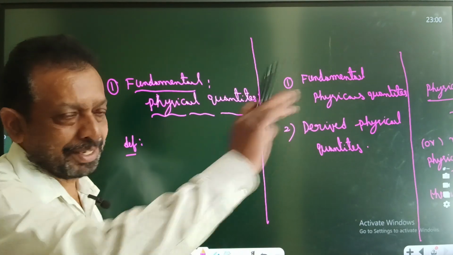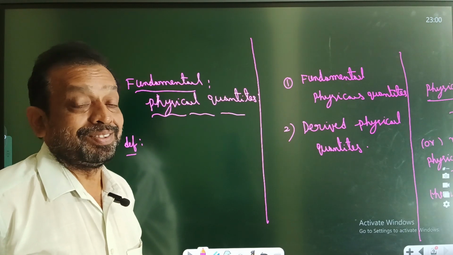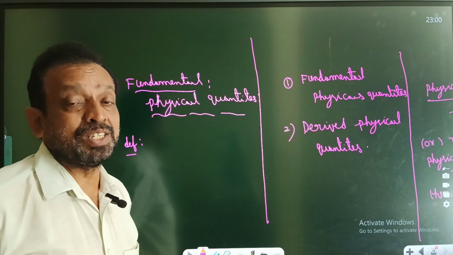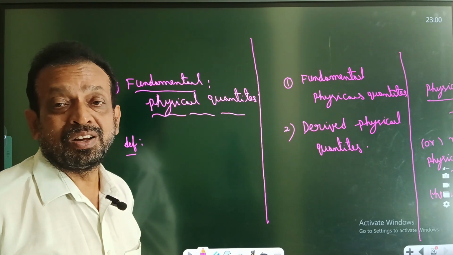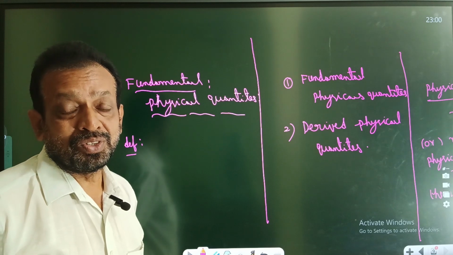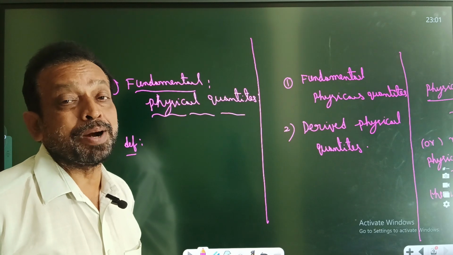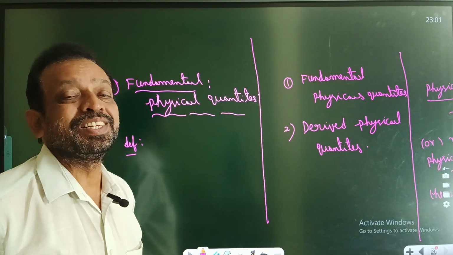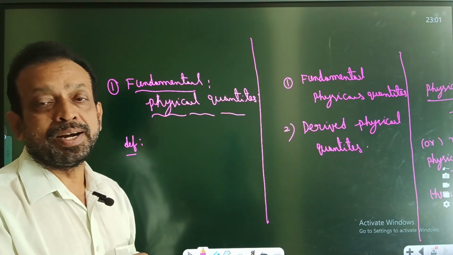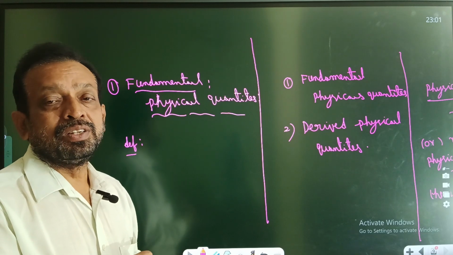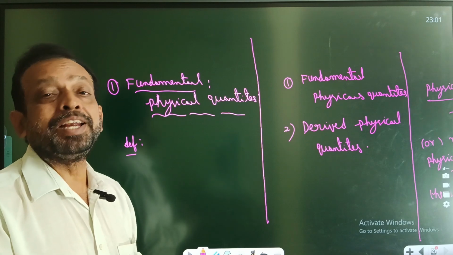Another question: a tree there, is it dependent or independent? A tree requires photosynthesis. It takes carbon dioxide and gives oxygen. Without that, can any tree exist? No, so a tree is also dependent. That means all living things are dependent and non-living things are independent.